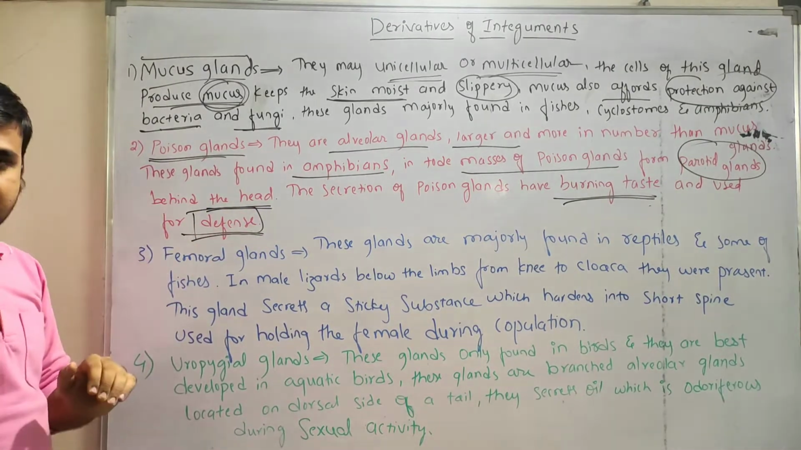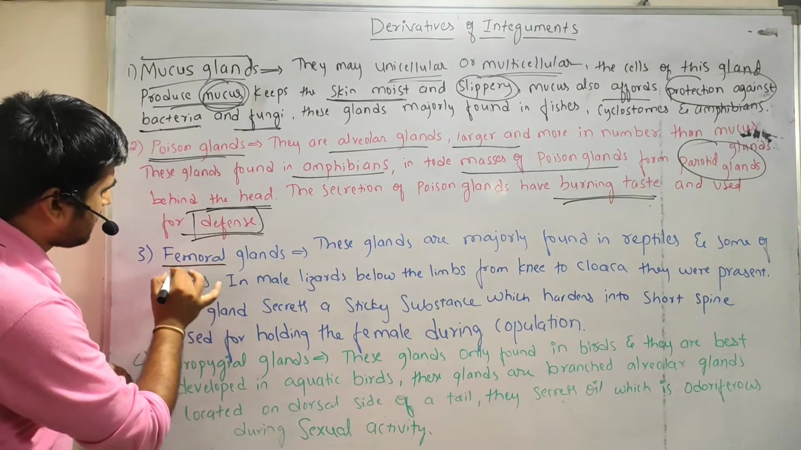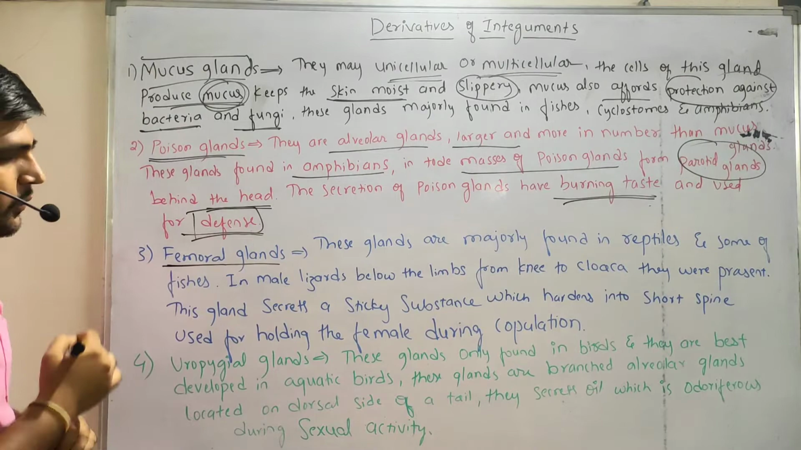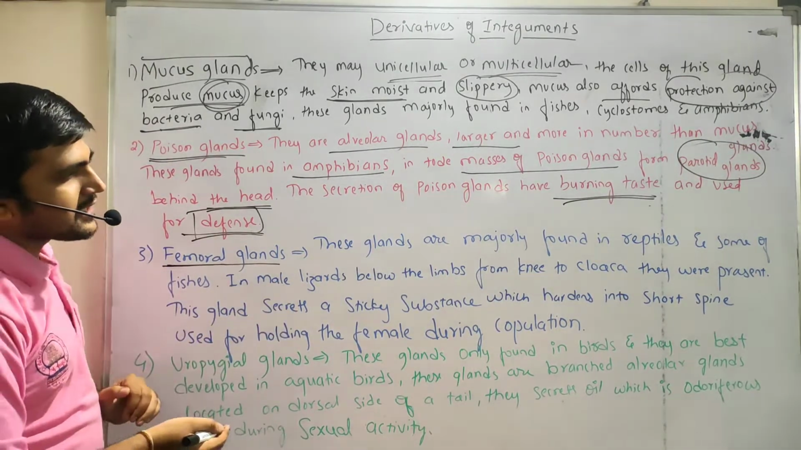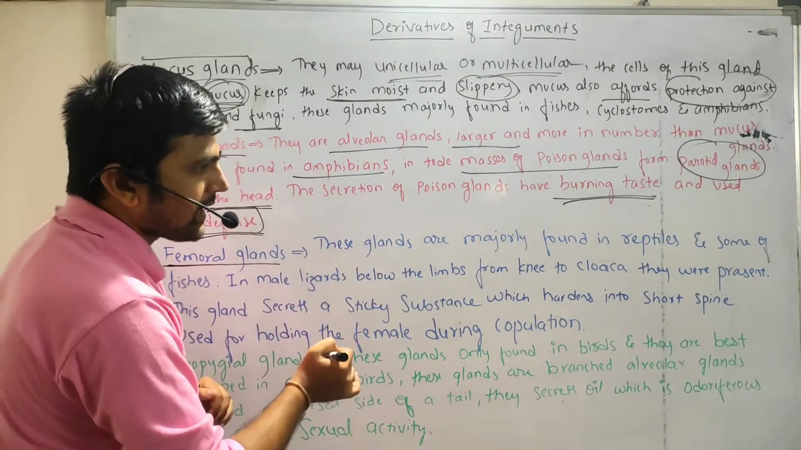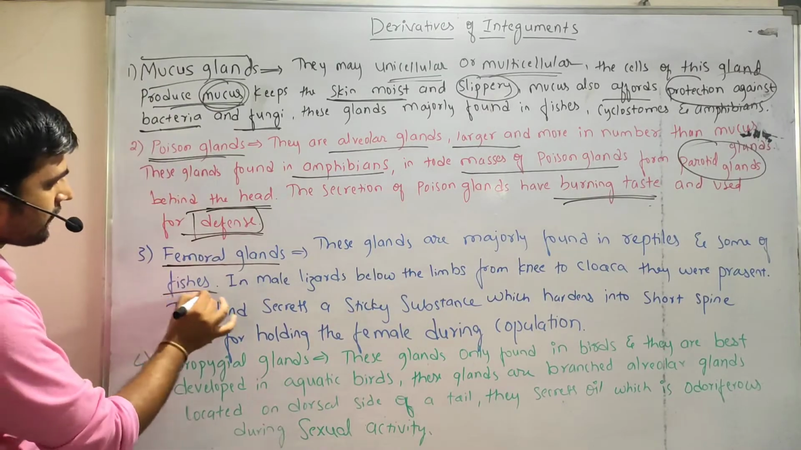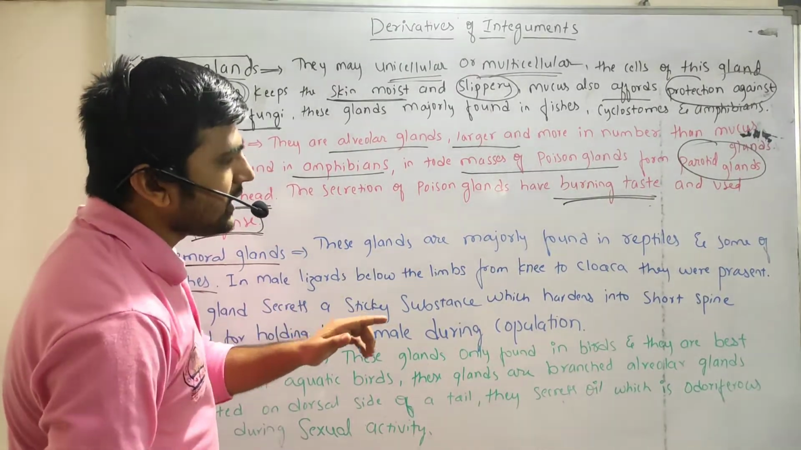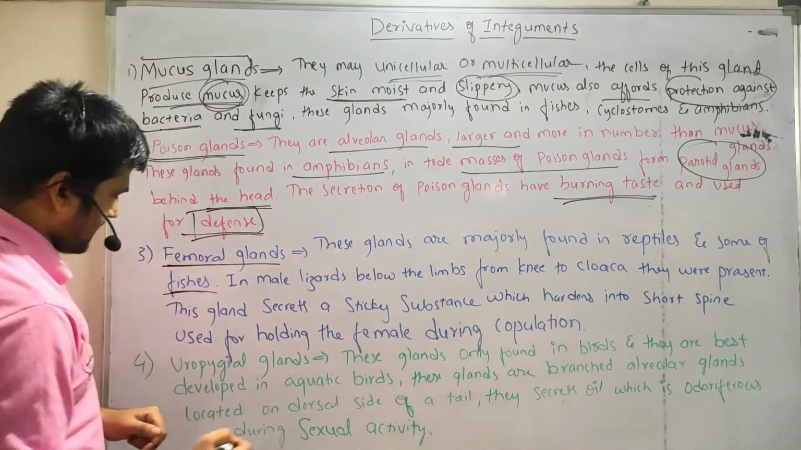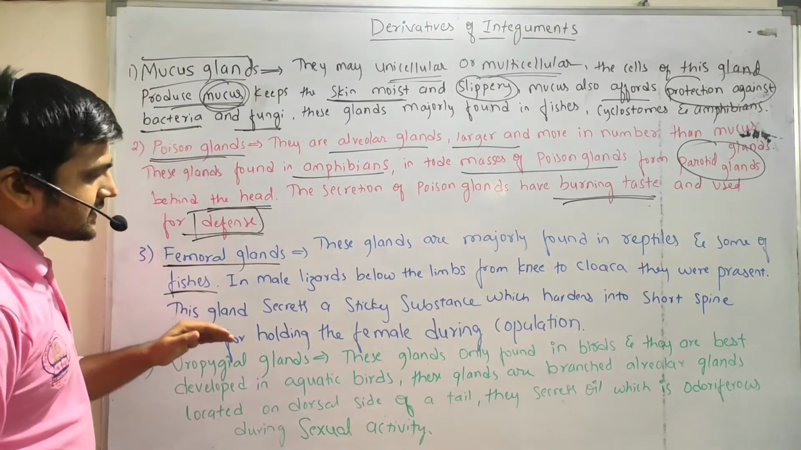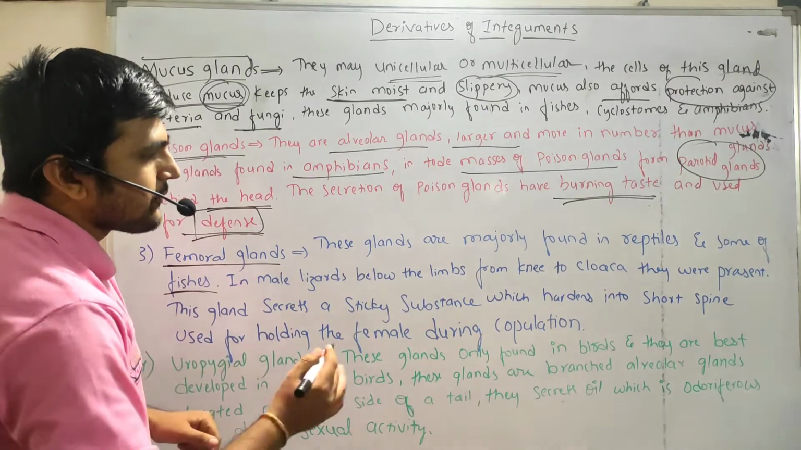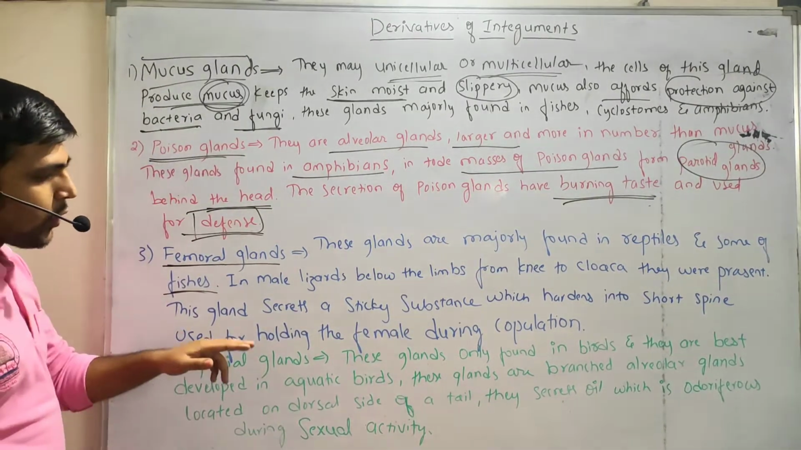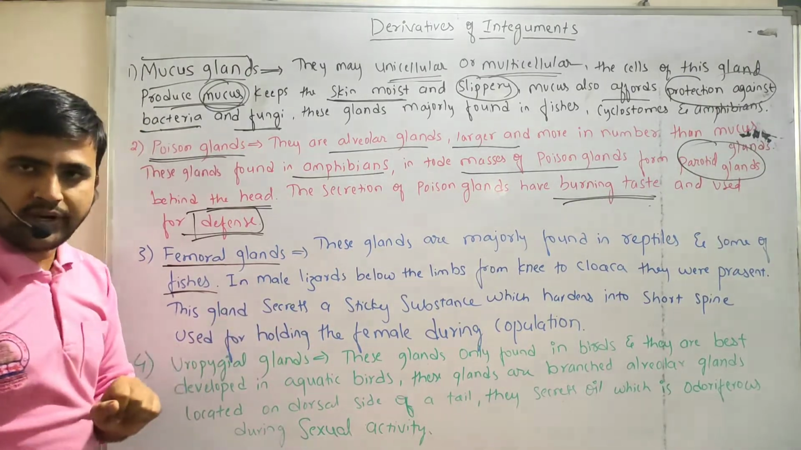And the third one is the femoral glands, right? So what are femoral glands? These glands are majorly found in reptiles and some fishes. In male lizards, they are present below the limbs from knee to cloaca. This gland secretes a sticky substance which hardens into a short spine used for holding the female during copulation, right?